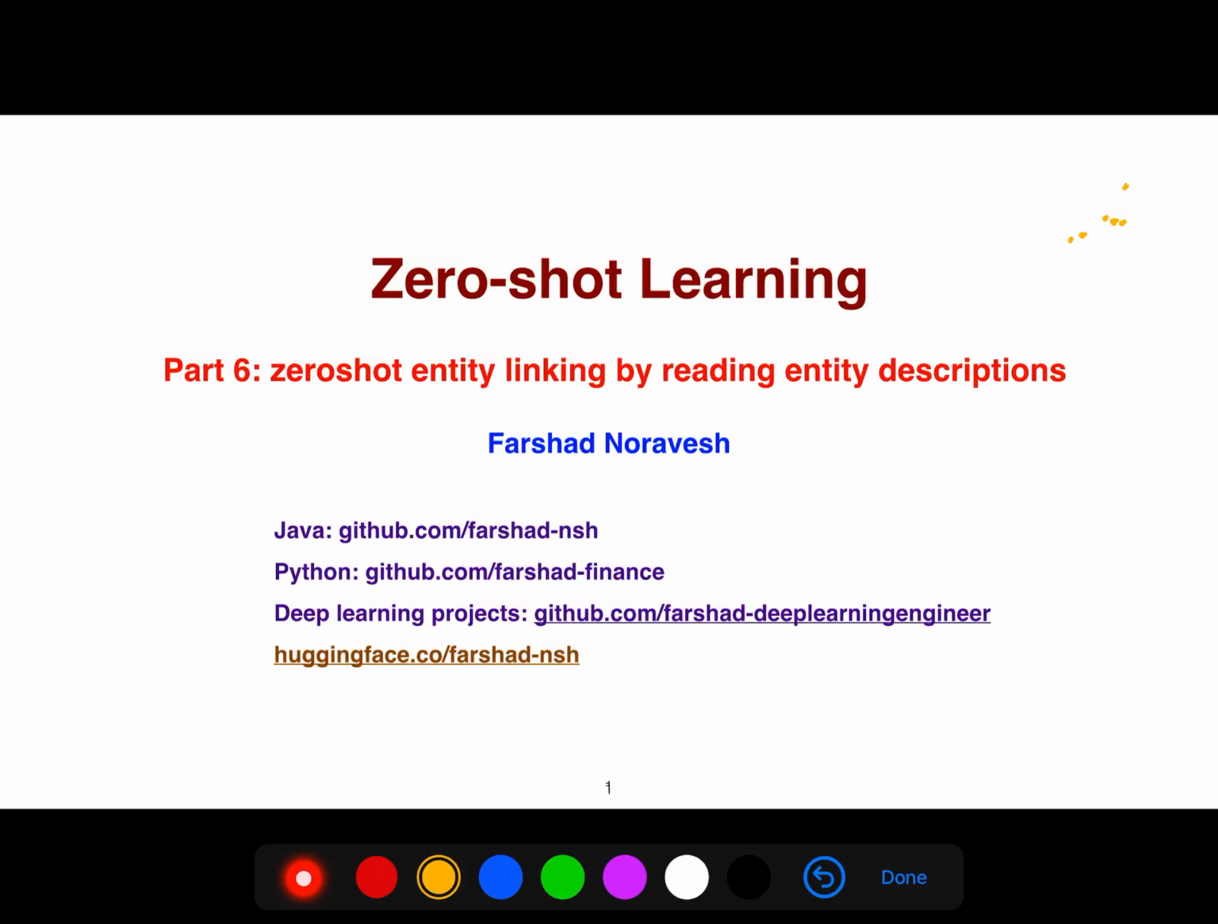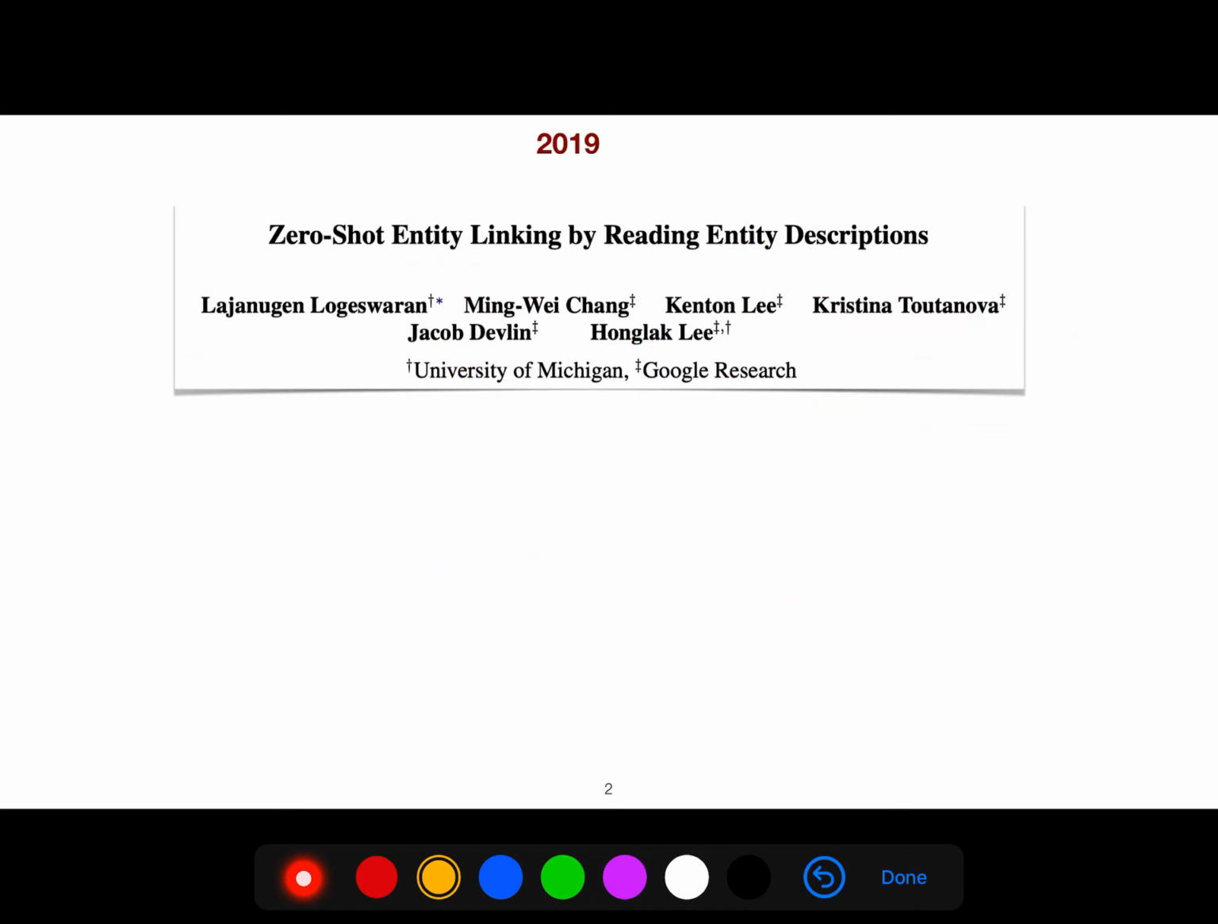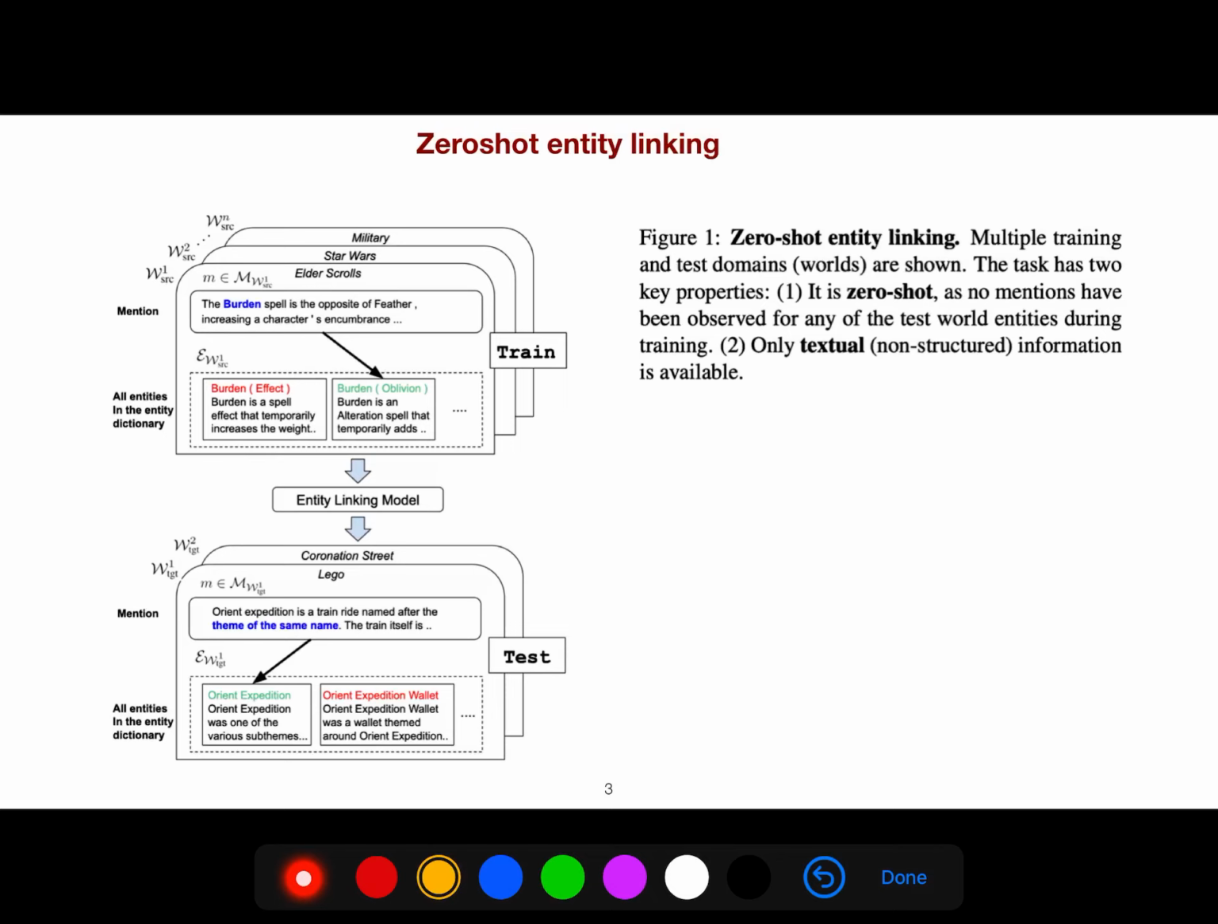So we are in the context of zero-shot learning. We want to do entity linking using zero-shot learning. The only thing that we have is entity descriptions, because for unseen data, we need entity descriptions. These are valuable things. So I want to focus on this important paper in 2019, Zero-shot Entity Linking by Reading Entity Descriptions.